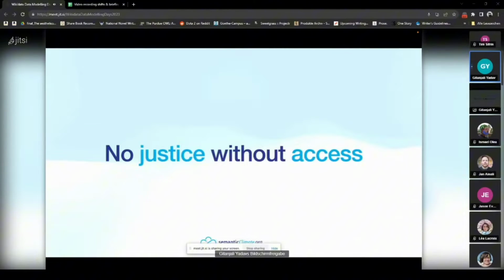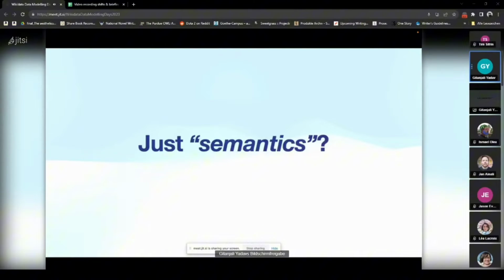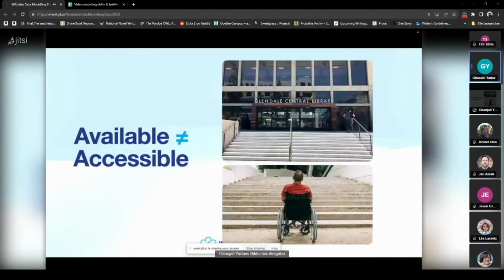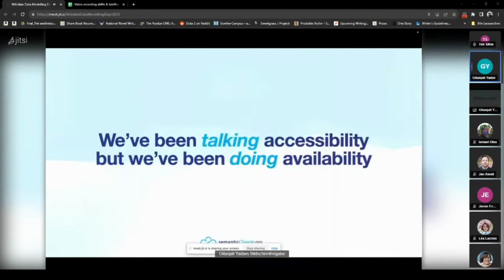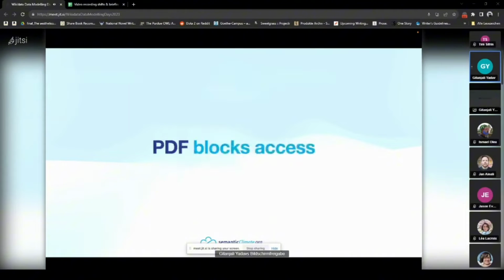First problem is we don't have access to all the research papers. So we have an access issue. And so improving access is one part of the work that we do. And of course, a lot of people wonder about access and whether availability is the same as accessibility. We say that we've been talking accessibility all this while, but we've been doing availability of the data. Our aim is to make every piece of information, just as Wikimedians do, machine exportable, machine processable, comprehensible, and actionable. And for that, we don't like PDF.